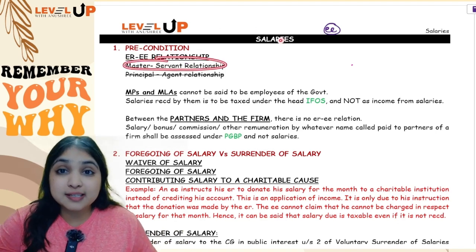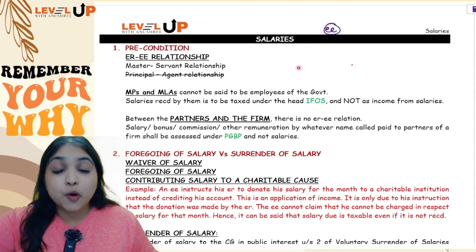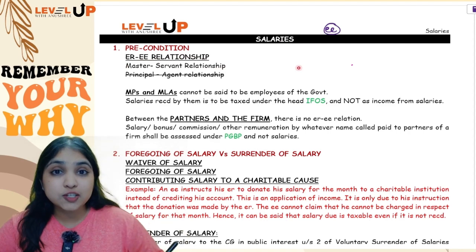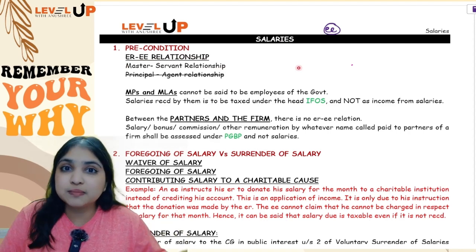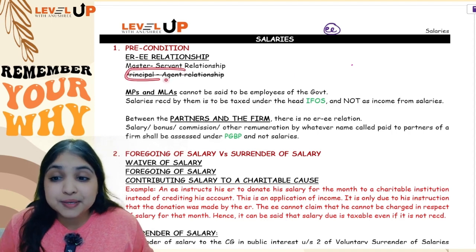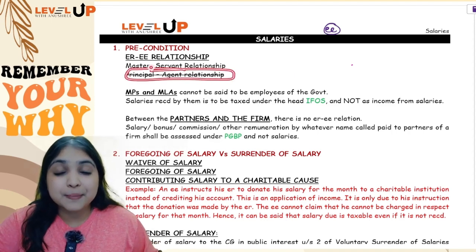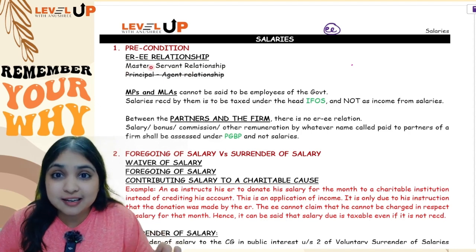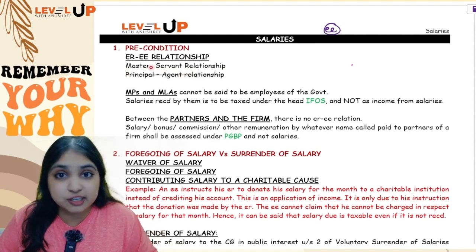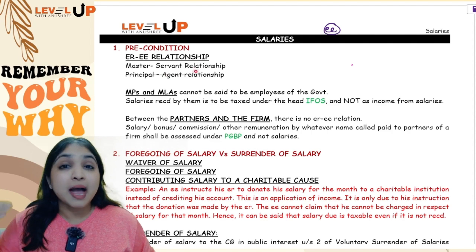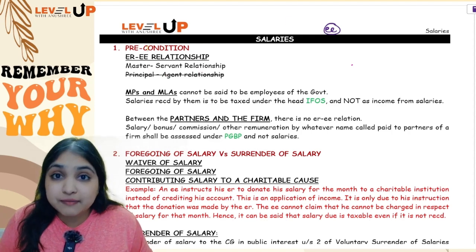The employer is giving salary to the employee. The employer is giving bonus to the employee. So anything which the employee receives because of the employer-employee relationship, or the master-servant relationship, only that you can bring under the salaries head. If there is a principal-agent relationship, for example, the principal gives commission income to the agent, that will not come under the salaries head because there is no master-servant relationship. So the precondition to put any income under the salaries head is that there must be a master-servant, employer-employee relationship. This is my very first point.